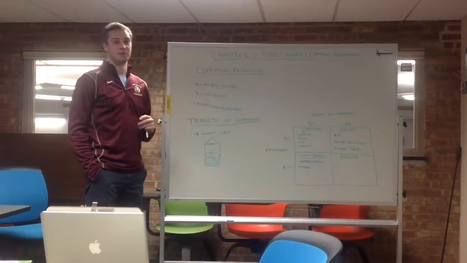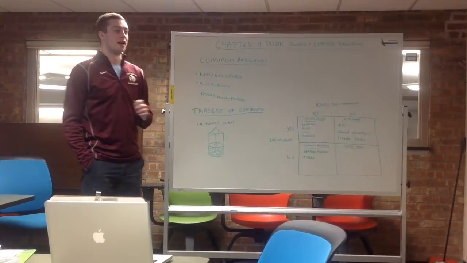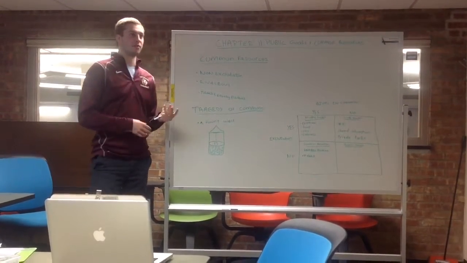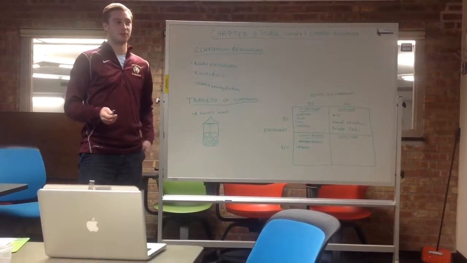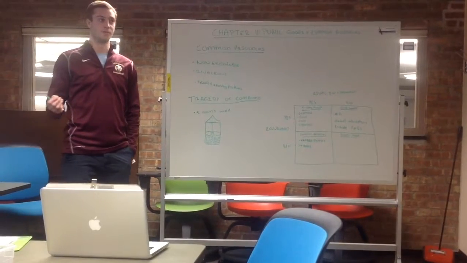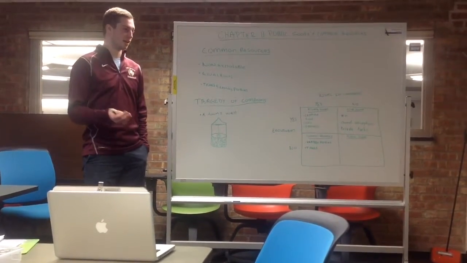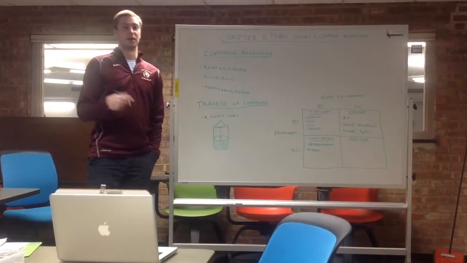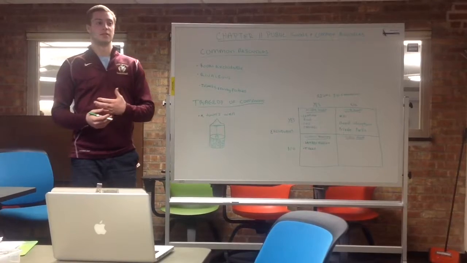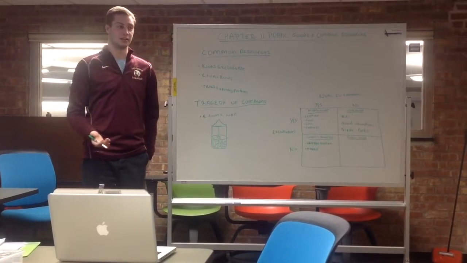So along with the common resources is the tragedy of the commons. A tragedy of the commons is when a common resource is used more than is desirable from the standpoint of society as a whole. The tragedy of the commons happens because of an externality, however it can be solved by the government making sure it's regulated or putting a tax on it.